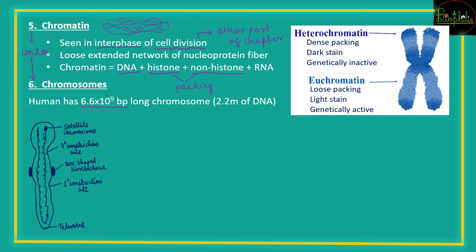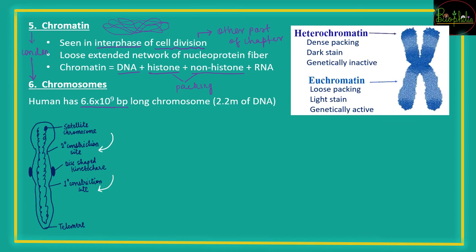Now, another thing that we need to see is the structure of chromosomes. In the structure of chromosomes, the first thing we see is that it is a kind of elongated structure. This elongated structure has two constriction sites where it narrows down. These constriction sites are one, the primary constriction site, and the second, the secondary constriction site.